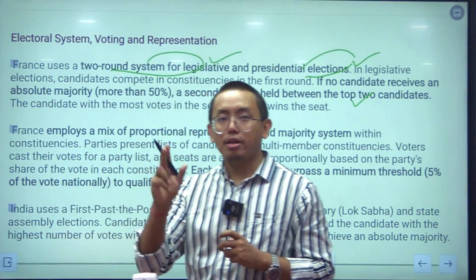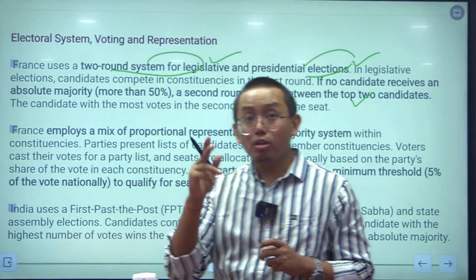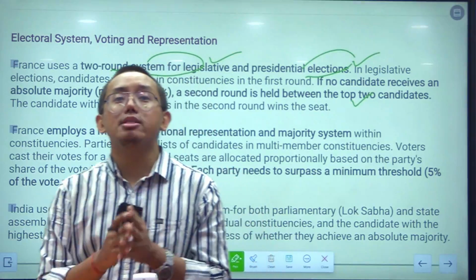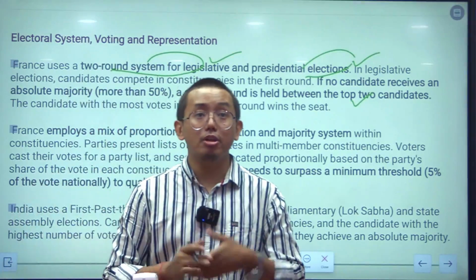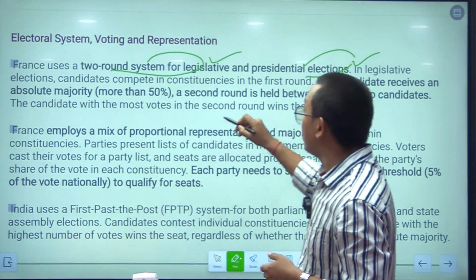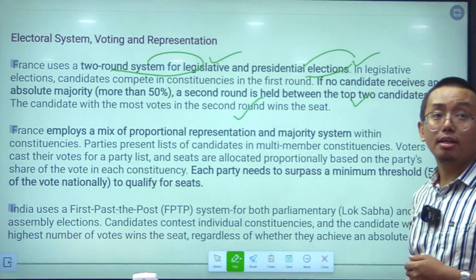Among the two largest parties, the one which gets the highest percentage or the majority will win. So, for this reason the two-round system is there in France.